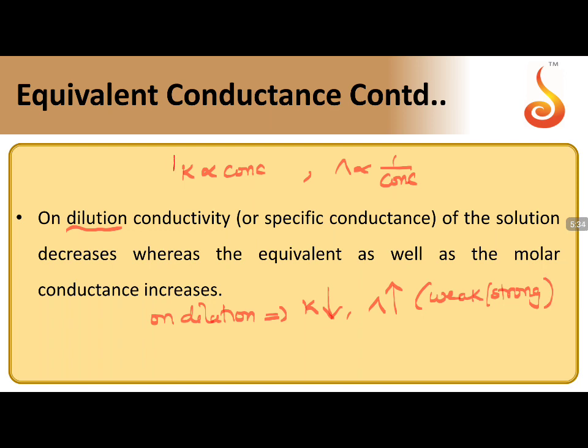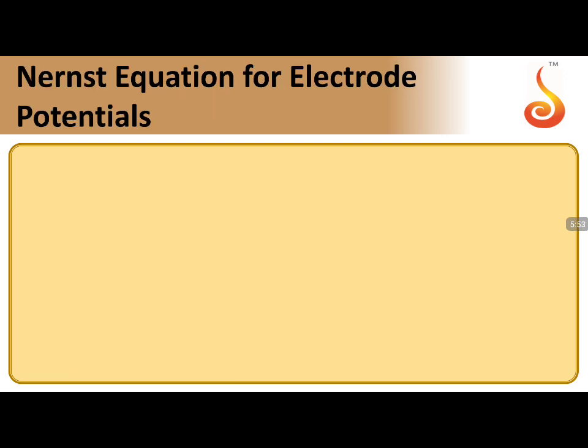Try to remember, this is very important for the competitive approach. Concentration is directly proportional to K because it is per unit volume. As volume is increasing, K decreases. Lambda is independent of volume. It is inversely proportional to concentration, so on dilution lambda increases. This is a very important concept.